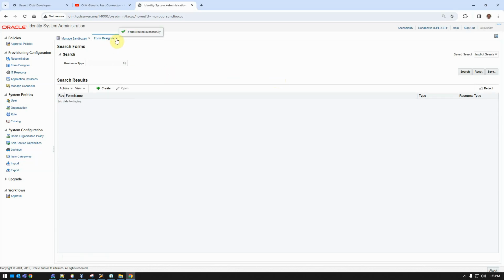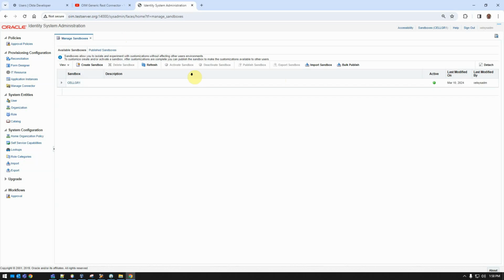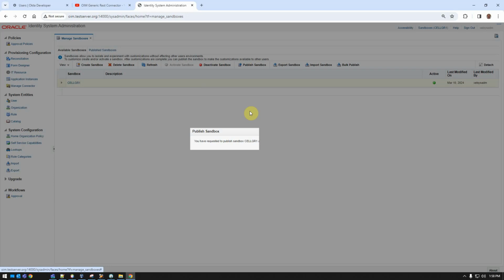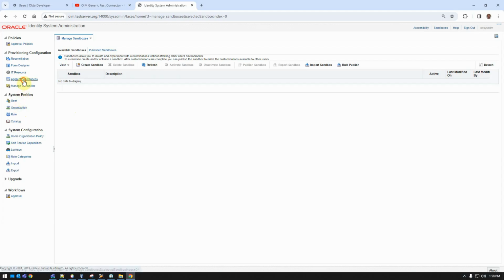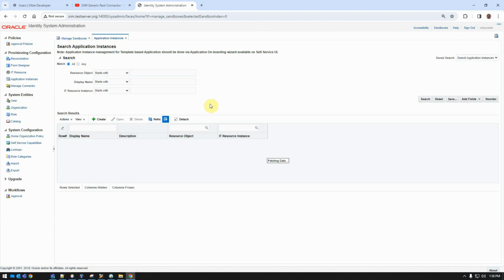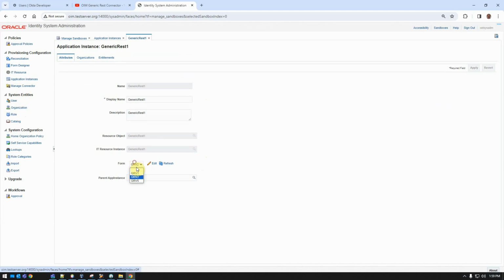Okay, so now we got our new request form that matches our process form, and we can publish this sandbox. Yep. Then we can go over here to app instances and set up our current form. Okay, there we go. Now we got the latest one. We can apply that.